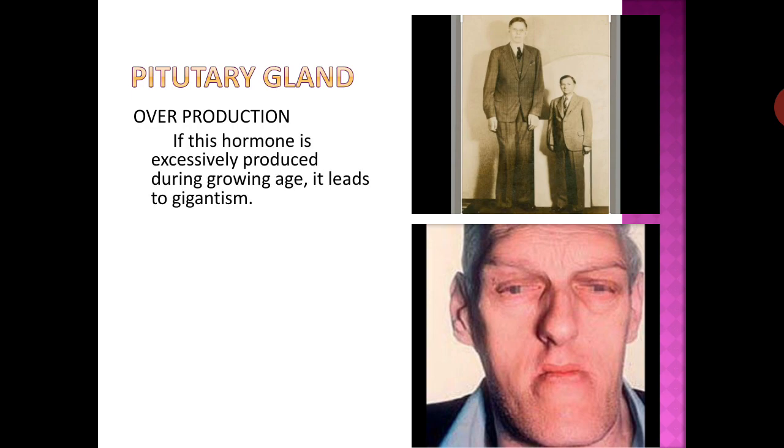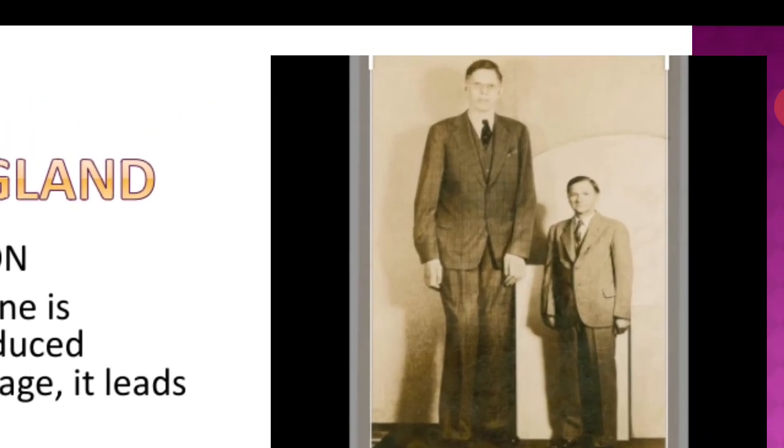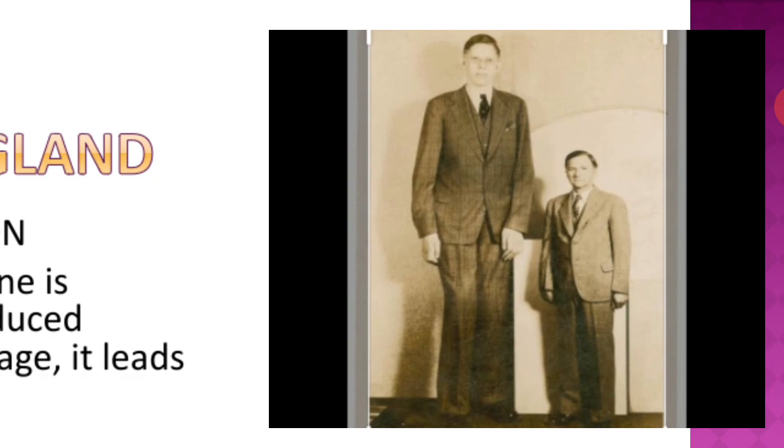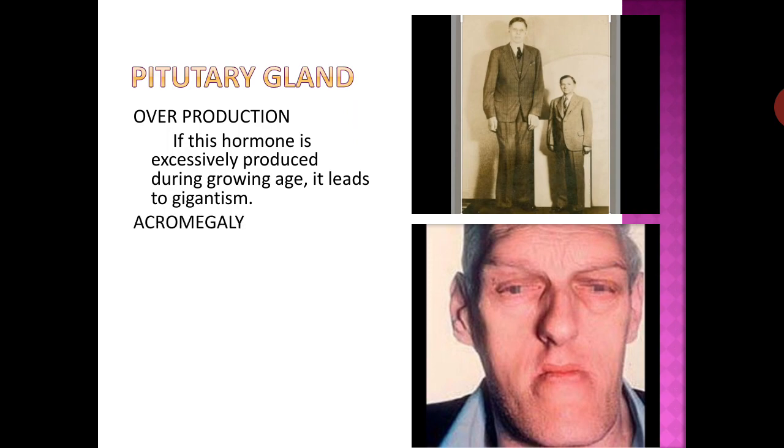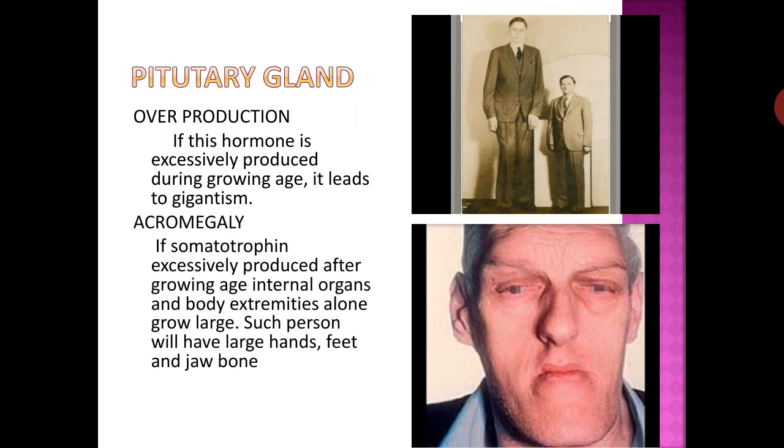Overproduction: if this hormone is excessively produced during growing age, it leads to gigantism, and the person becomes huge and tall. Acromegaly: if somatotropin is excessively produced after growing age, internal organs and body extremities, that is hands and feet, alone grow large. Such a person will have large hands, feet and jawbones.